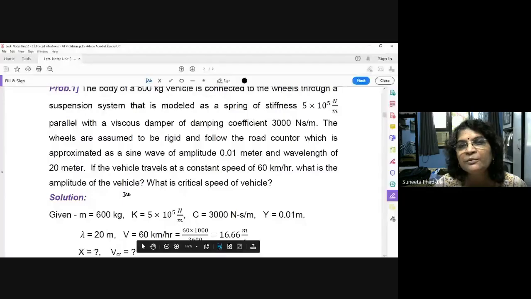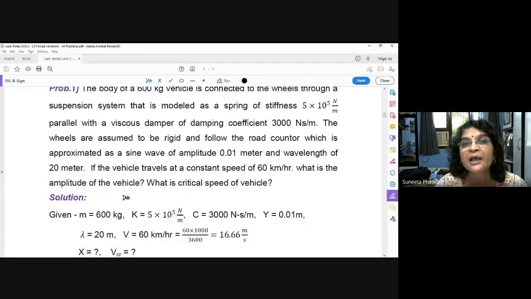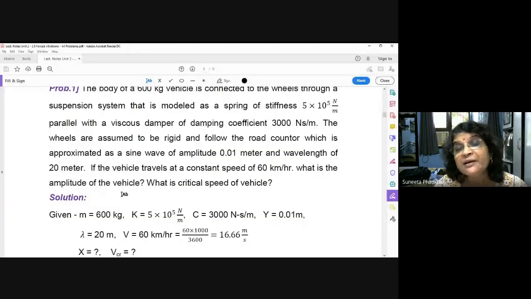First, I always told you that you have to identify which category the problem belongs to, whether it is forced vibration due to external excitation, forced vibration due to unbalanced mass, or forced vibration due to support excitation. Now, as I told you, the example of a vehicle is always a problem of support excitation, because your wheels are also vibrating and the wheels will pass on the vibrations to the car body. So this is a problem of forced vibration due to support excitation. Your support is also vibrating.